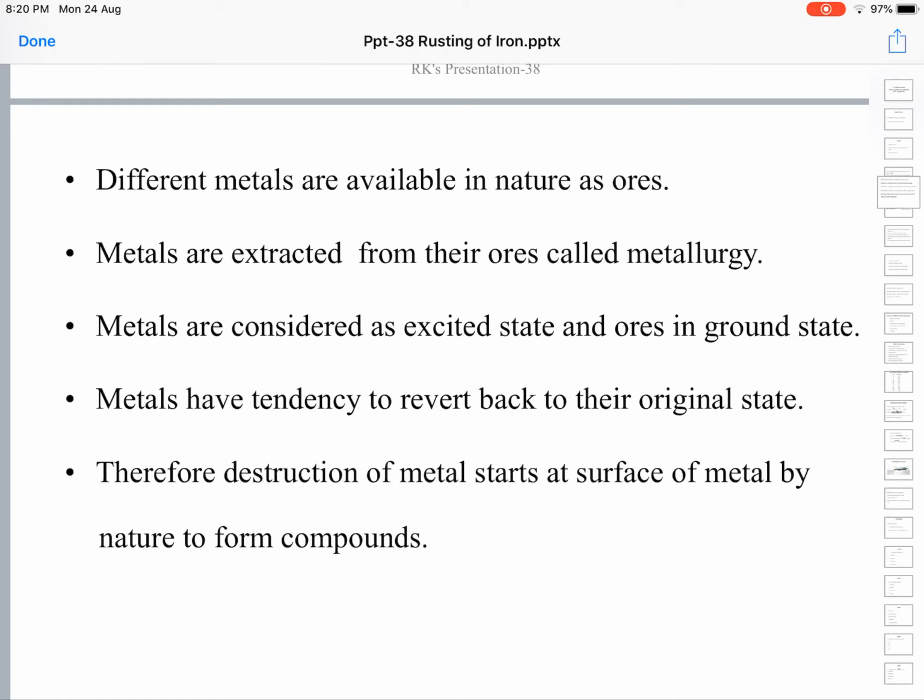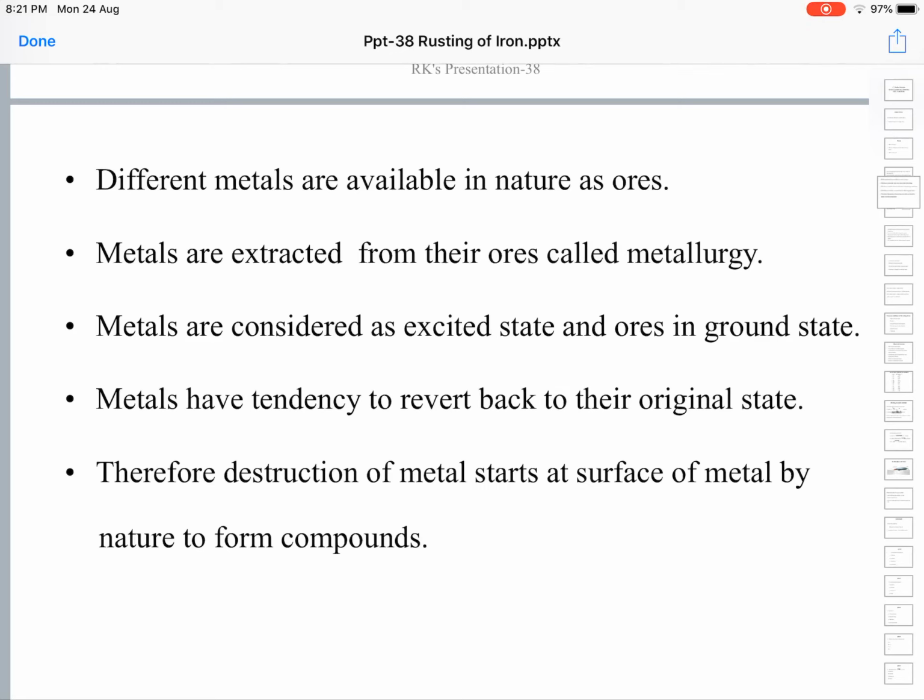Always, because all species in nature move from a less stable state to a more stable state, metals also change from pure metals into metallic compounds, which are found in nature as minerals and ores. Metals possess higher energy in the pure form, and in the form of metallic compounds like minerals and ores, they have lower energy, and hence they are more stable. So they occur in nature in the form of their metallic compounds.